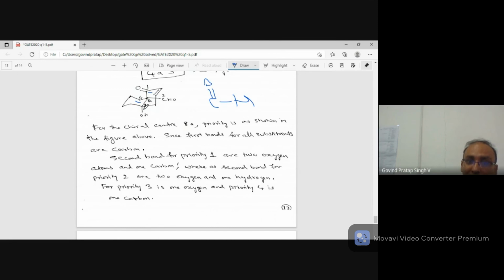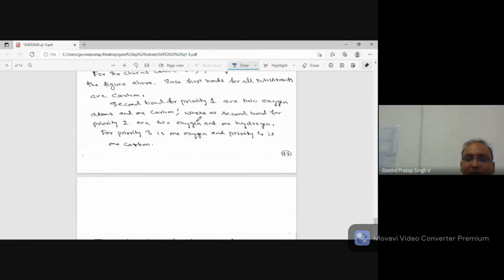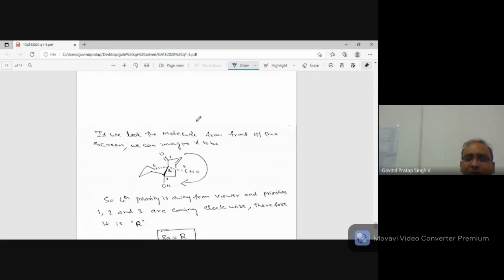I can give third preference to this one because only 1 oxygen. And here it is 2 oxygen plus another carbon, whereas here it is 2 oxygen and 1 hydrogen. So you are giving priority 1 to this one and priority 2 to this one. And that's what it is.